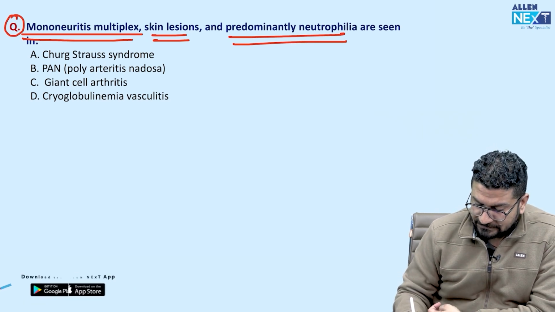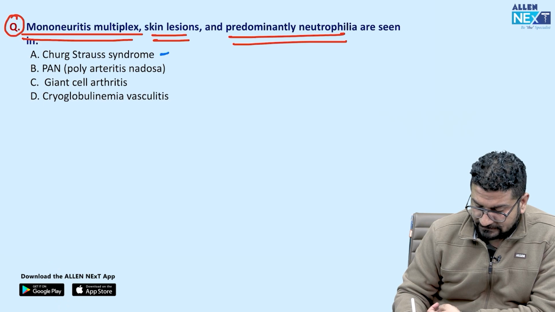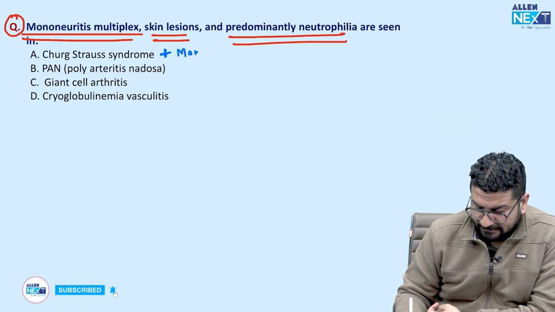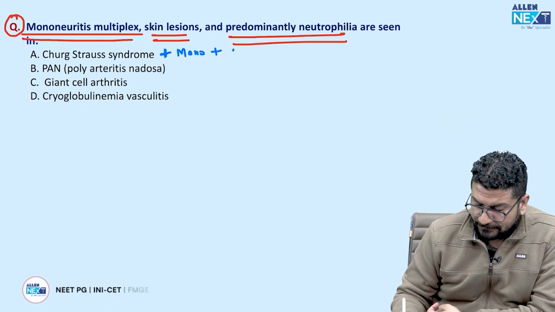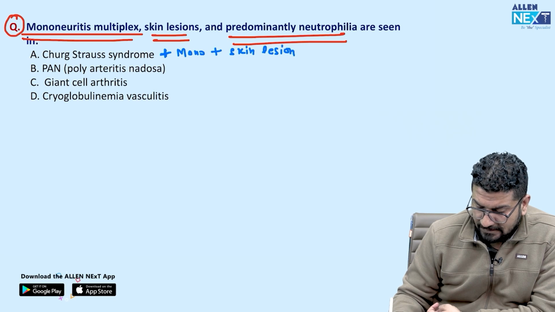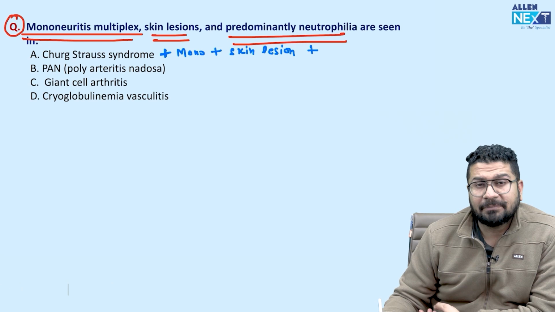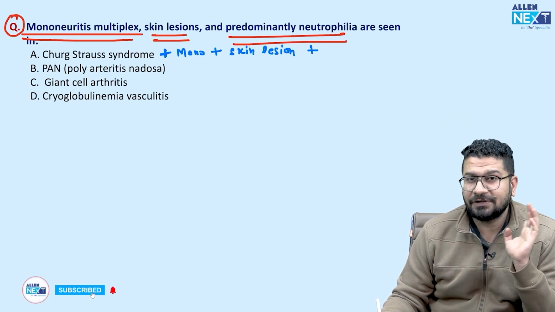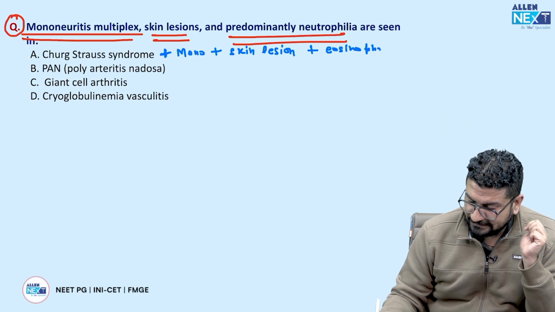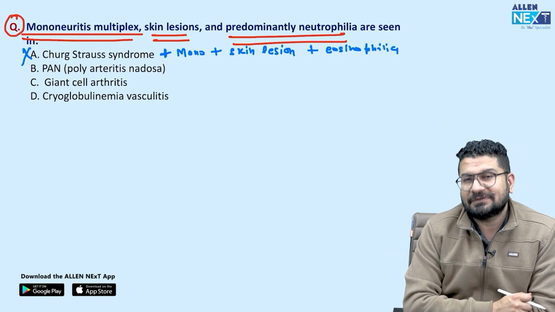Churg-Strauss syndrome will have mononeuritis multiplexa, right? So I am writing in short, mono. Plus you will see skin lesion here. That is true. But इसके साथ में क्या मिलेगा? What else you will see here? You will see here patient will develop eosinophilia, not neutrophilia. So ये छोटा सा silly mistake जो आपने करी है, don't worry. You will not do this mistake in exam.